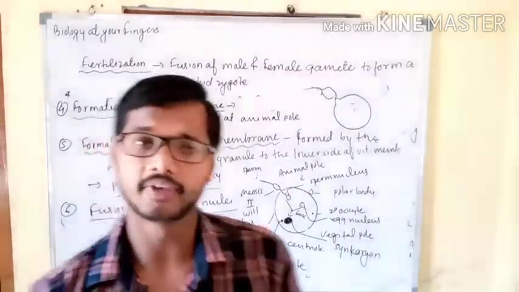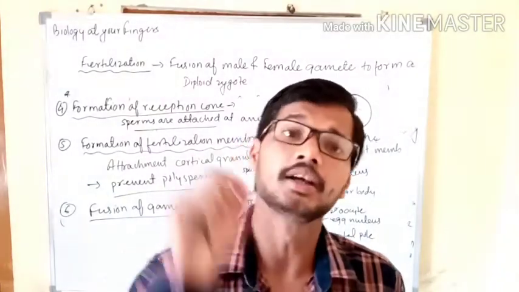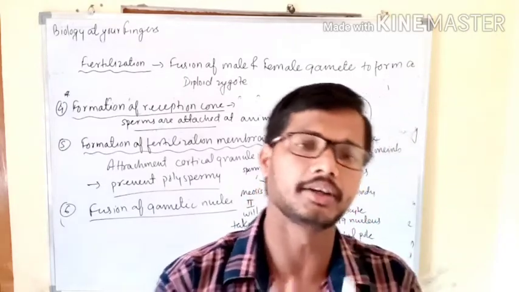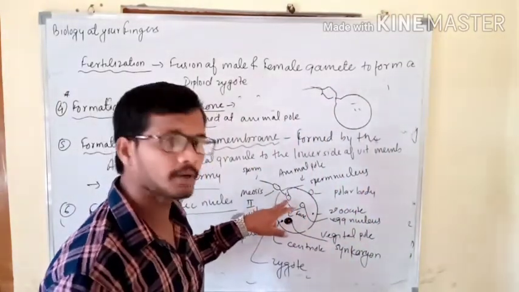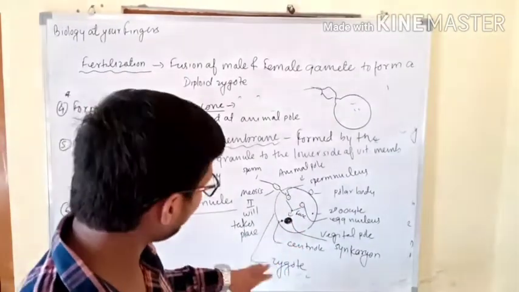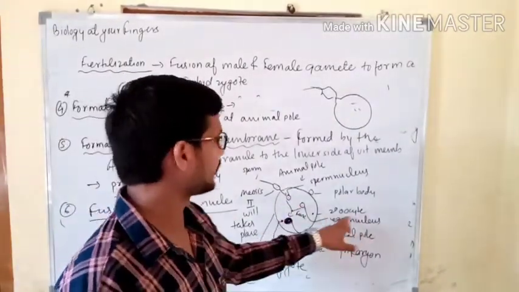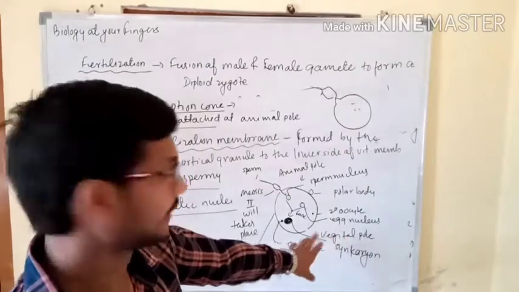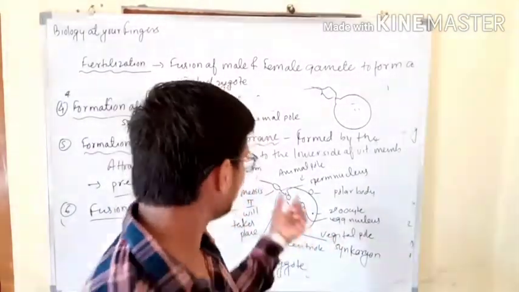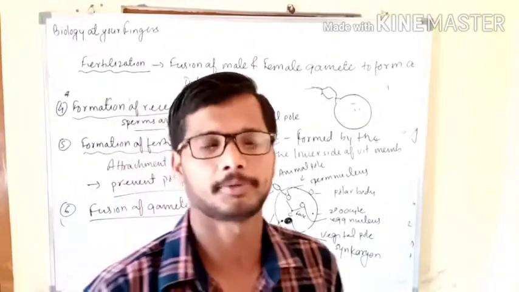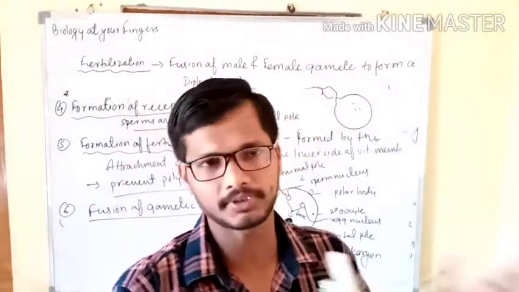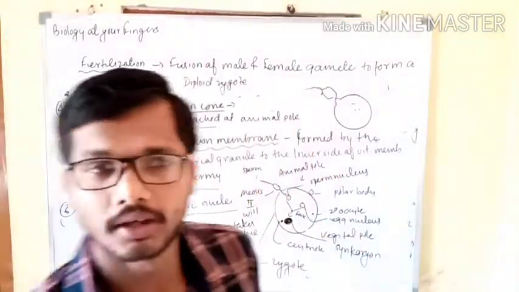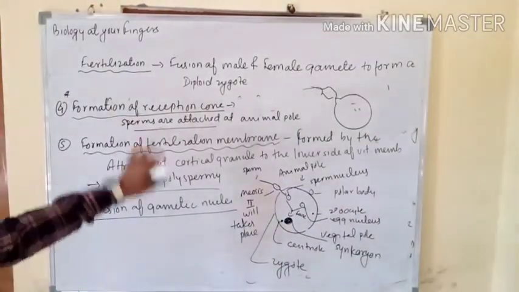In the earlier topic we discussed that the secondary oocyte is released, and meiosis second, or formation of the egg (the ovum), is triggered by the entry of the sperm. So this was the entry of the sperm. It just touches the membrane of the egg, the secondary oocyte, and after touching the membrane, the process of meiosis second starts, resulting in the formation of the egg. Before the sperm touches the membrane, it was a secondary oocyte, but when the sperm touches the membrane, meiosis second takes place, and later on this changes to what? That is the egg. So this was all about the fertilization process.